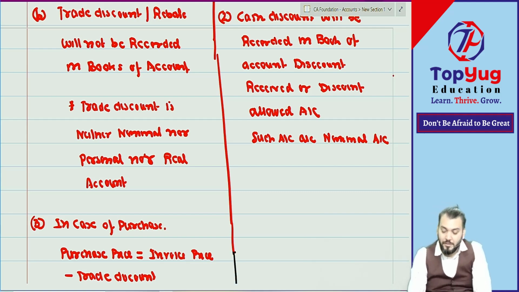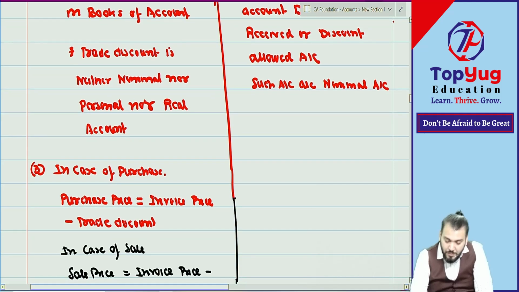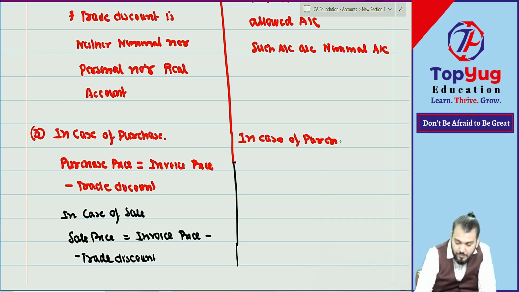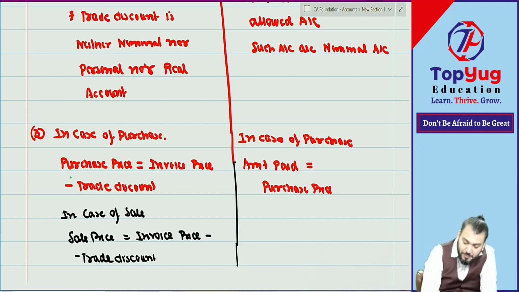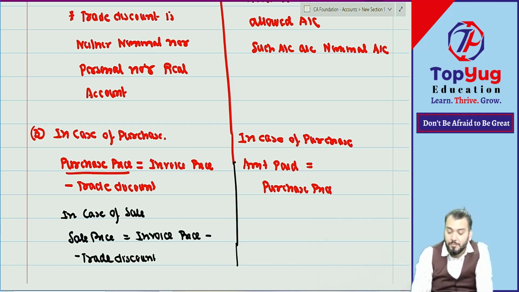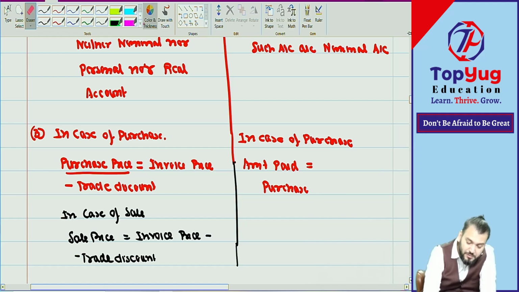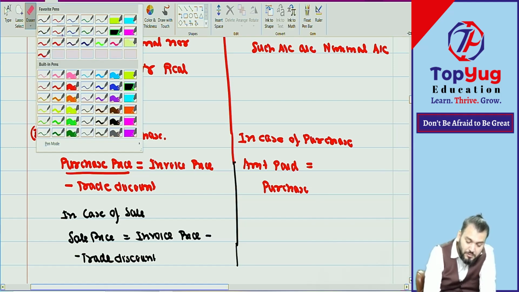Simple. Correct. Means can I say in case of purchase, amount paid will be equal to what? Purchase price, not invoice price. Purchase price we already calculated here. Purchase price minus discount received.